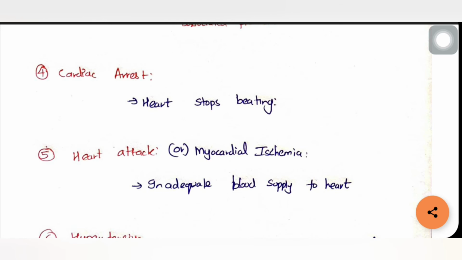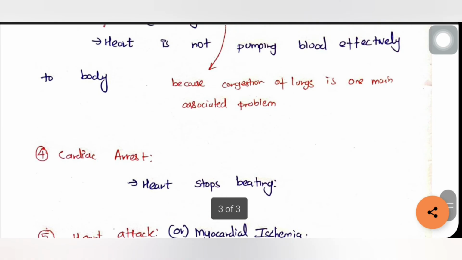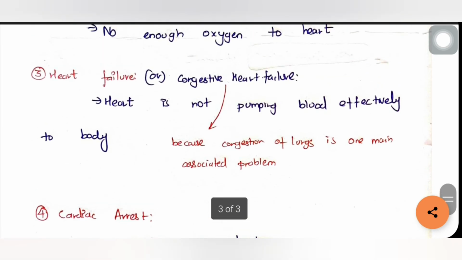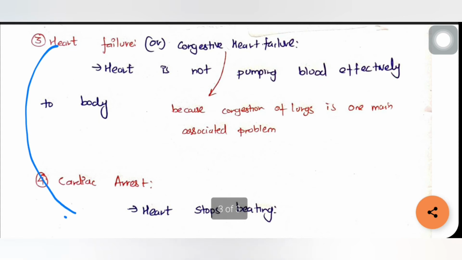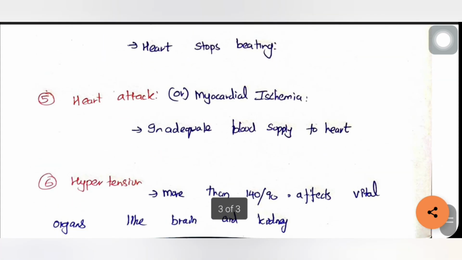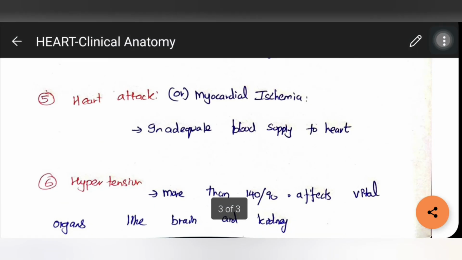Heart attack or myocardial ischemia means there is inadequate blood supply to the heart. If the heart does not pump blood effectively to other organs, that is, if there is inadequate blood supply to other organs from the heart, it is called heart failure. So this is the major difference between heart failure and heart attack. The next thing is hypertension. Normal blood pressure is systolic over diastolic, 120 over 80. If it is more than 140 over 90, it is called hypertension. It affects major vital organs like the brain and kidney, which is also given in the NCERT book.